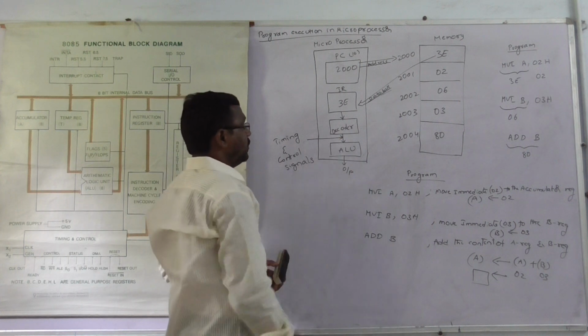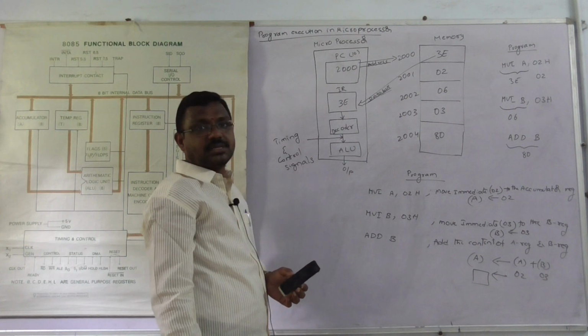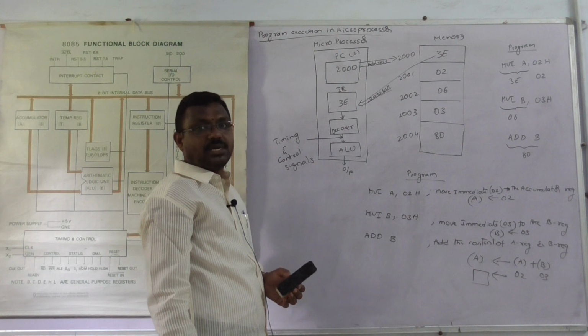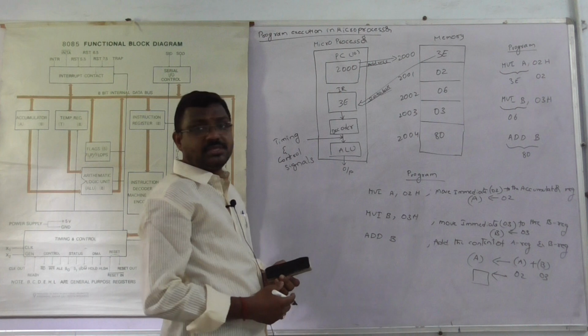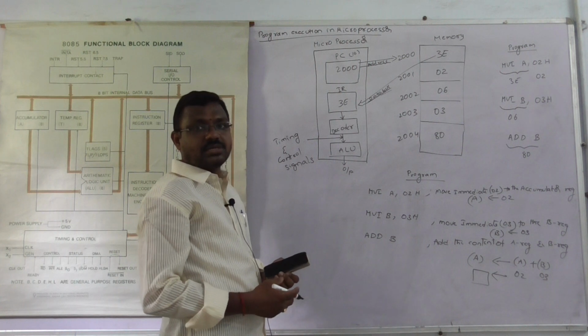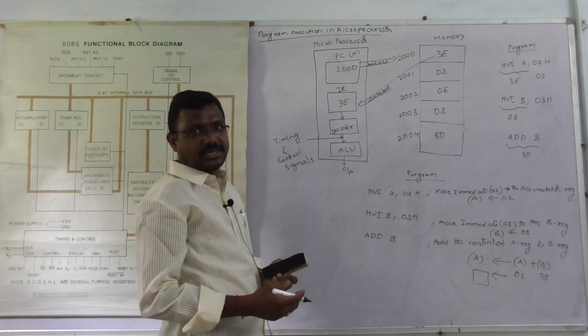Okay, next we go to the ALU unit. ALU means arithmetic logical unit. It can perform arithmetic operations and logical operations. Arithmetic operations mean addition and subtraction. Logical operations mean OR logic, AND logic, and XOR logic.